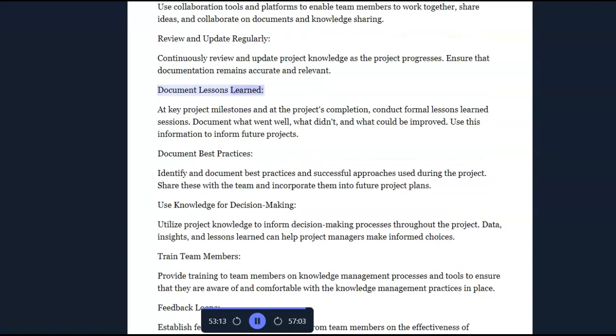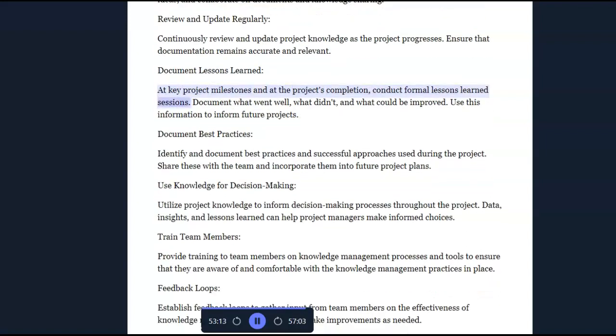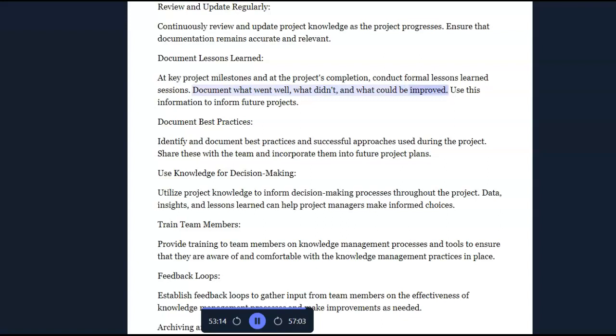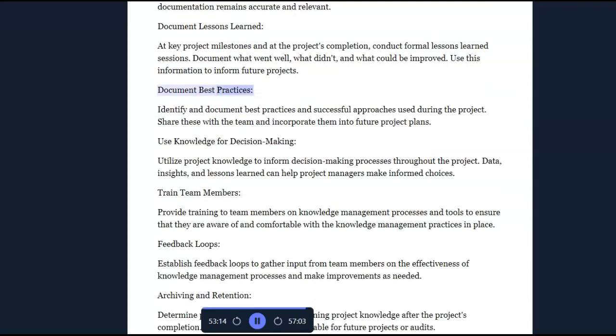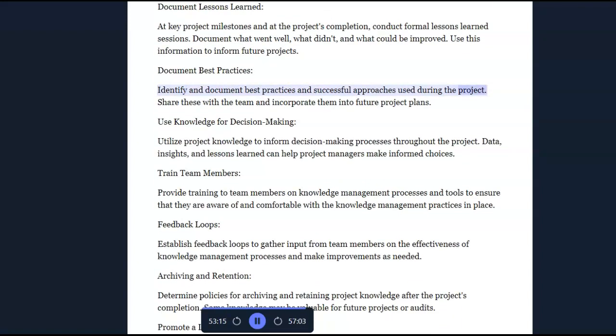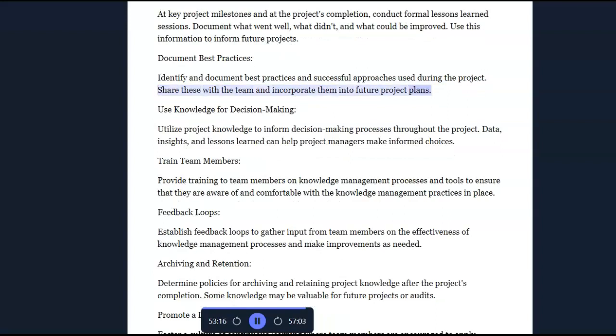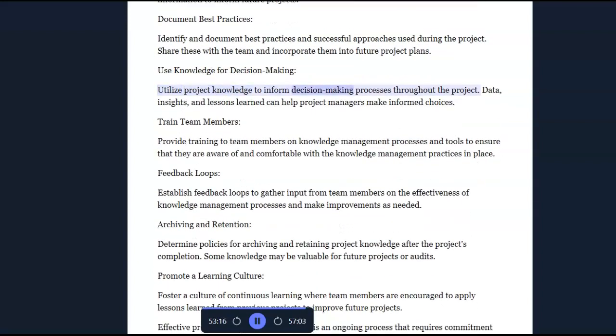Document lessons learned. At key project milestones and at the project's completion, conduct formal lessons learned sessions. Document what went well, what didn't, and what could be improved. Use this information to inform future projects. Document best practices. Identify and document best practices and successful approaches used during the project. Share these with the team and incorporate them into future project plans. Use knowledge for decision making. Utilize project knowledge to inform decision making processes throughout the project.